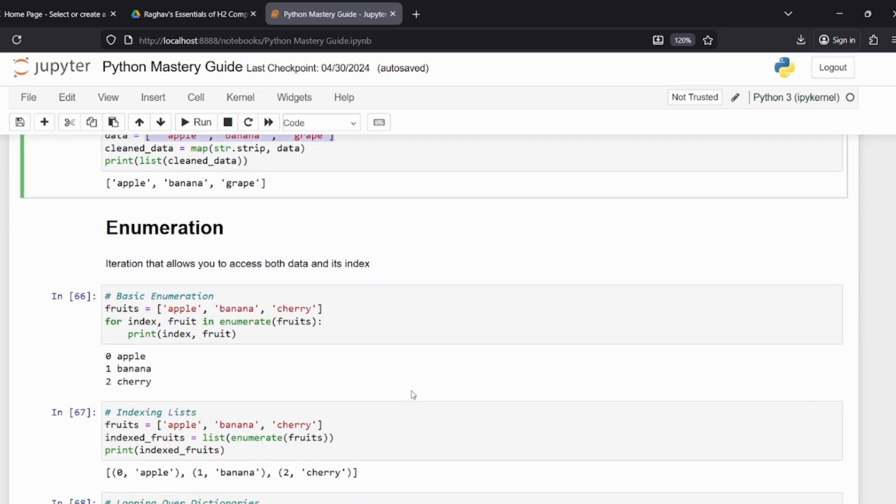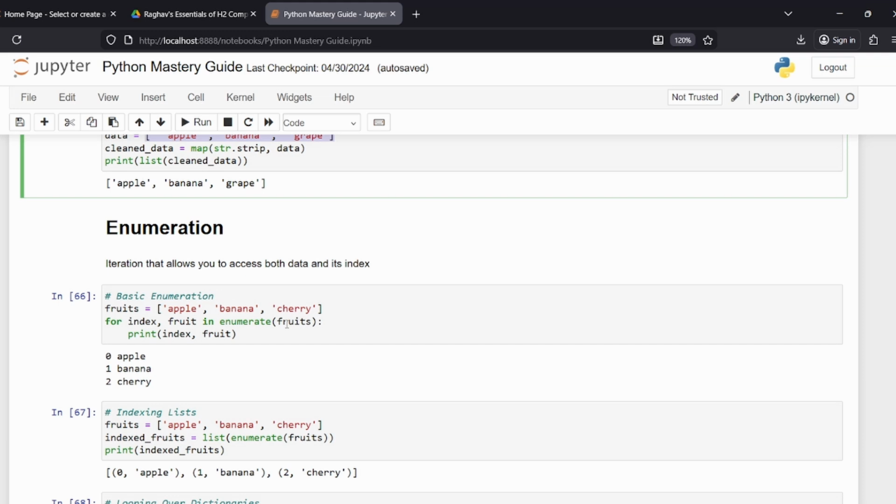Now for enumeration. Enumeration is iteration that allows you to access both its data and its index. Basically, if you do for index, fruit in enumerate(fruits), right? You will not just go through the fruits alone. You will go through the index as well as the fruit. So if you just put for fruit in fruits, you will be able to access fruit, and it will be apple, banana, and cherry. But here, by putting index, fruit in enumerate(fruits), you're allowed to access both the index and the fruit itself. So 0 apple, 1 banana, 2 cherry.